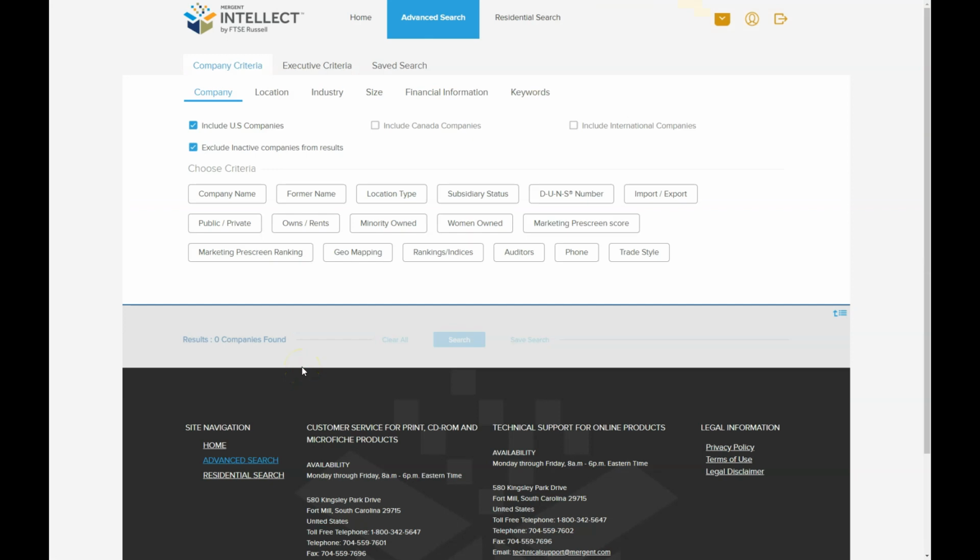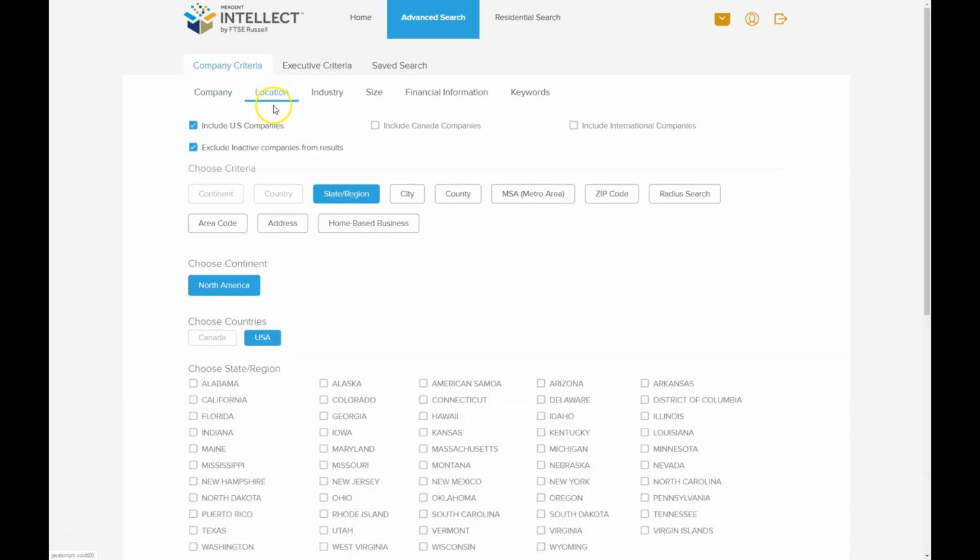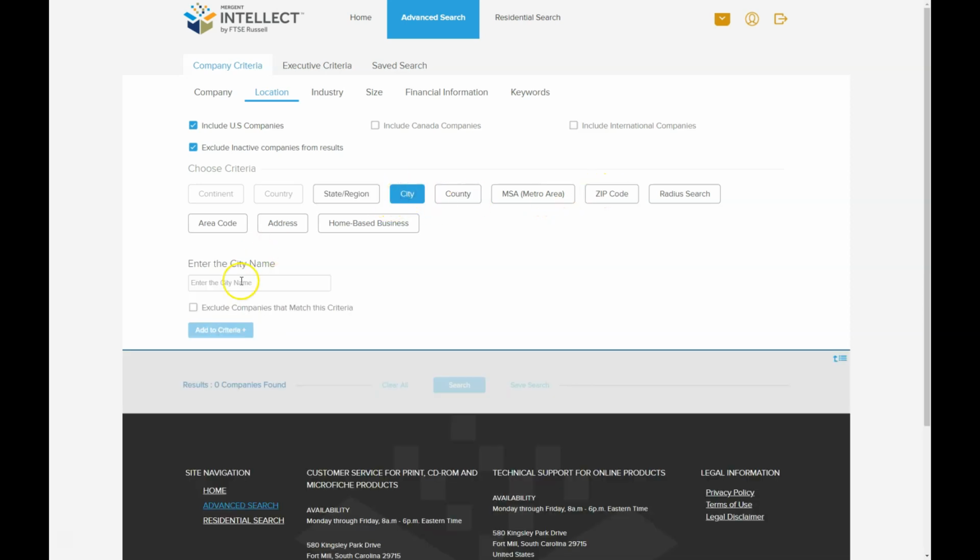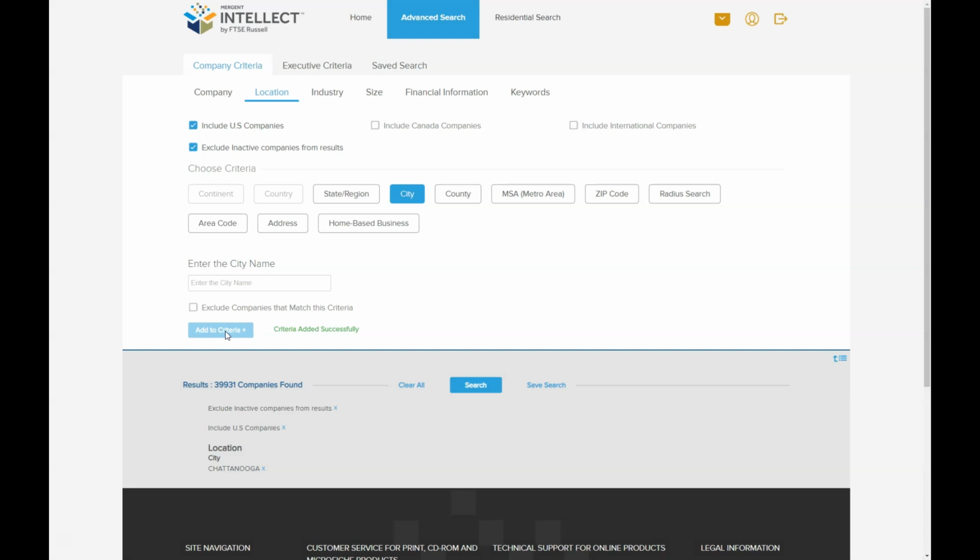And once we get to the advanced search screen, I'm using Mergent Intellect here for this example to search by location. So I'm just going to do location here, and let's say I want to look within a city, or a metro area, or a zip code. So let's look for city, and let's look in Chattanooga. Got to spell it right, Chattanooga, and we will say add to criteria. Okay. So this says there's 39,000 companies in Chattanooga.